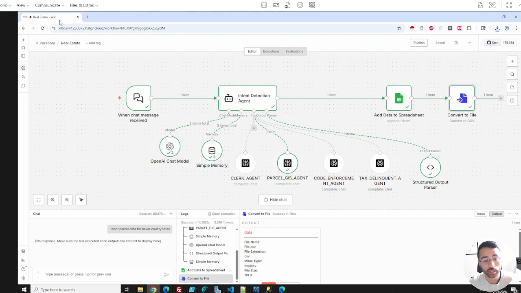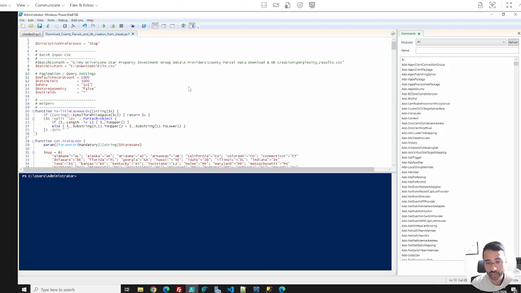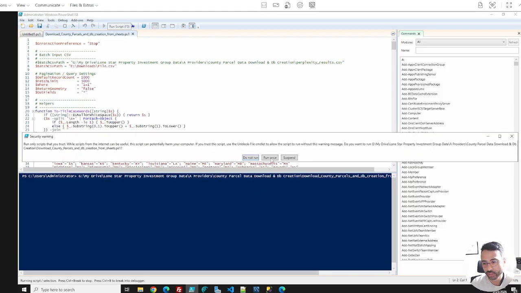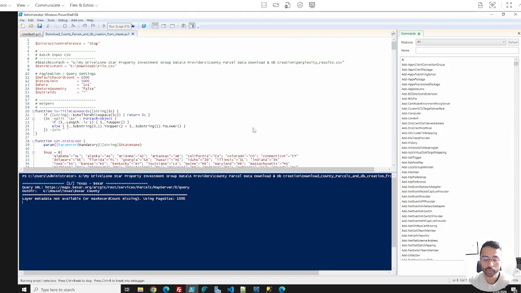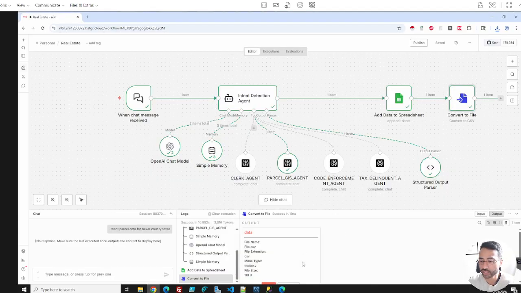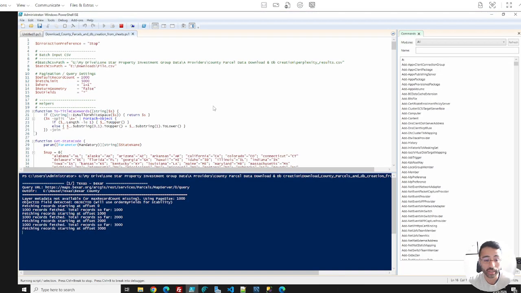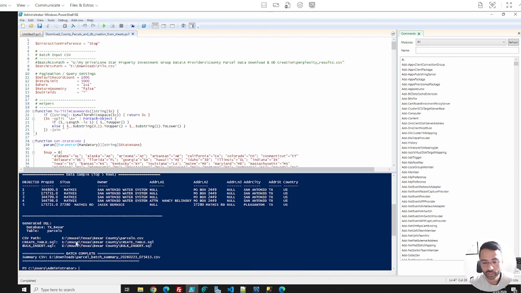So I have another version of N8N hosted, but the cloud one gives you a little bit more flexibility. But again, just showing you what I'm working on. And the next thing is I saved that file. So now I had built this PowerShell script that basically is going to grab that information that our agent collected, right? And it's going to do a couple of things. It's going to download the data, and then it's going to create. So there you go. So download the data.